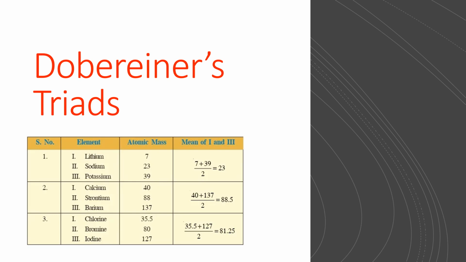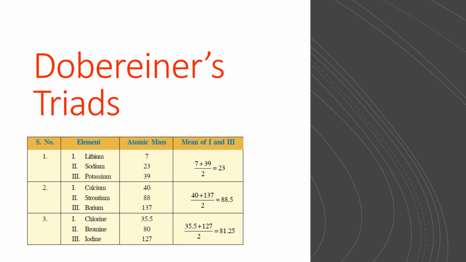For instance, one of Döbereiner's triads consisted of lithium, sodium and potassium. The atomic mass of lithium is 6.94 and that of potassium is 39.10. Interestingly, the atomic mass of sodium, 22.99, falls nearly in the middle of the atomic masses of lithium and potassium.